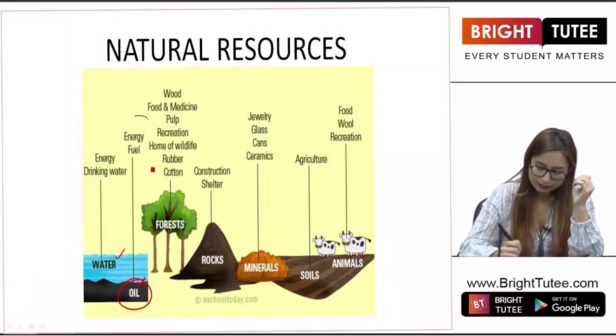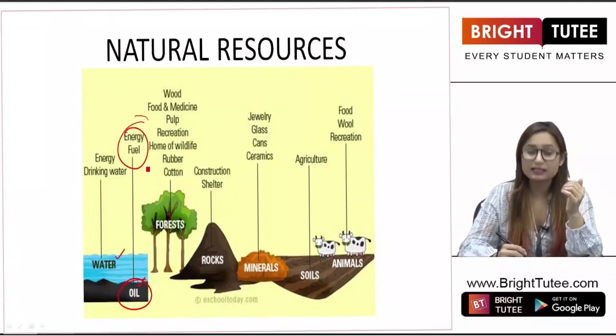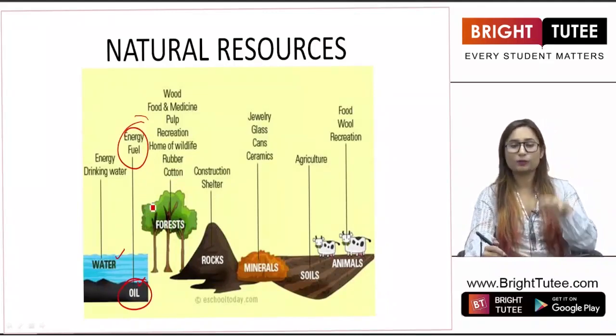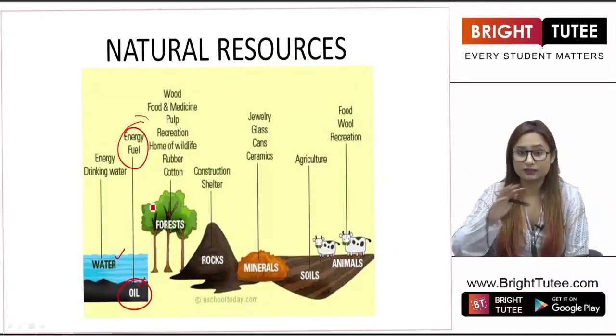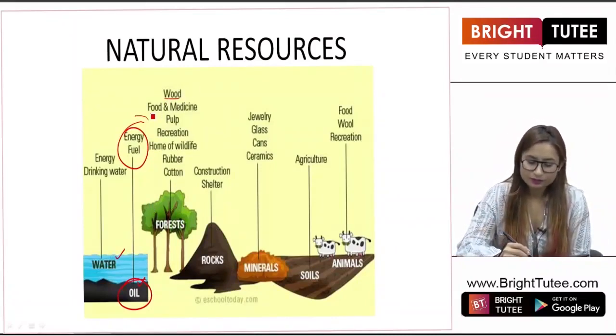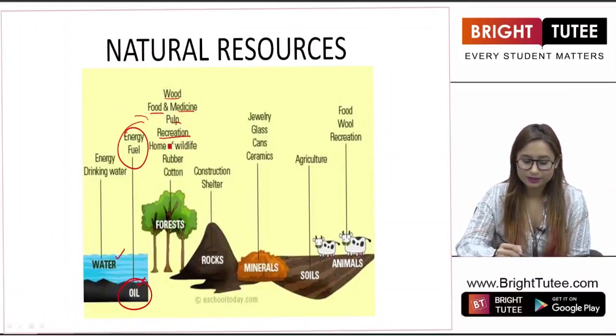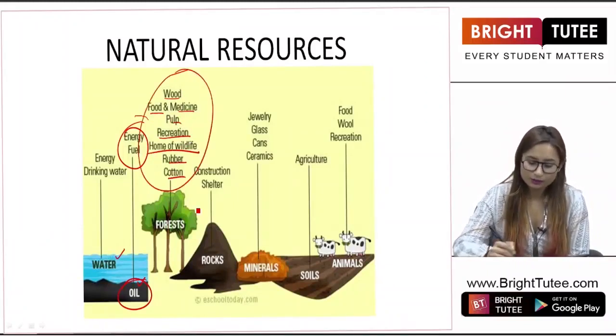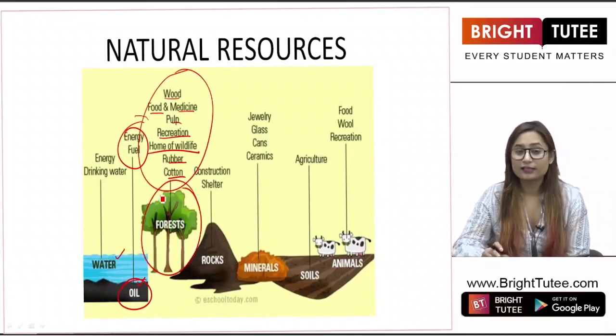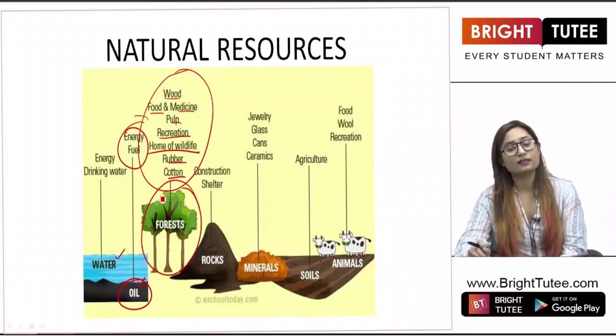Then you have oil, which is basically labeled as energy fuel. We obtain different energy fuels from our earth surface, right? Earth crust. Then wood, food, medicine, pulp, recreation, home of wildlife, rubber, cotton. This is all about forests. Forests are a very important natural resource.